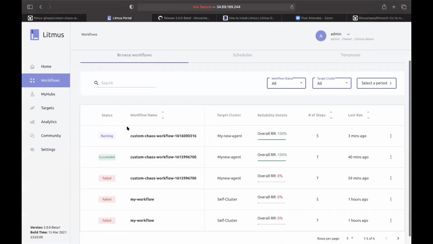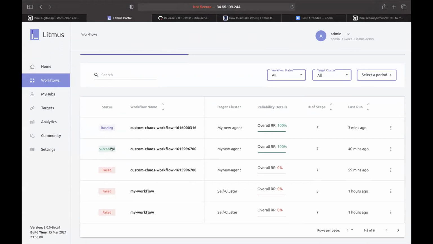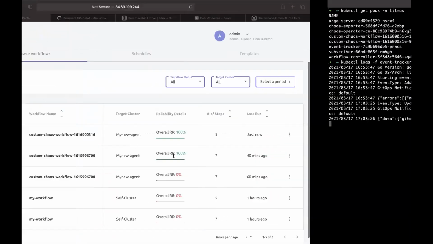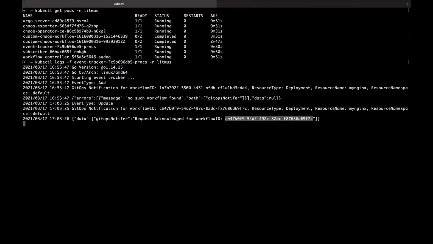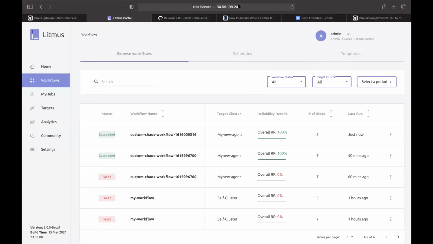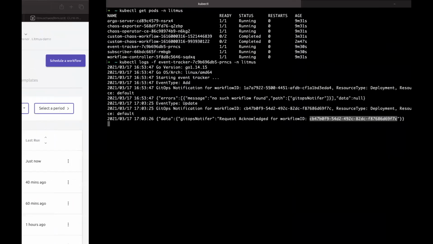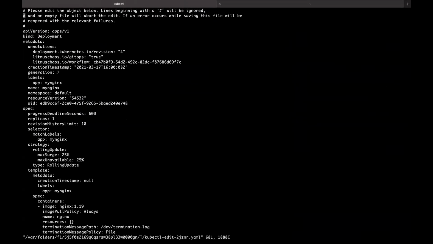So if you refresh my page, you can see just now a workflow has been triggered. So it was, I think, it is not triggered. Let's wait for a few seconds. Let me annotate again. Okay, let's change the image tag again.